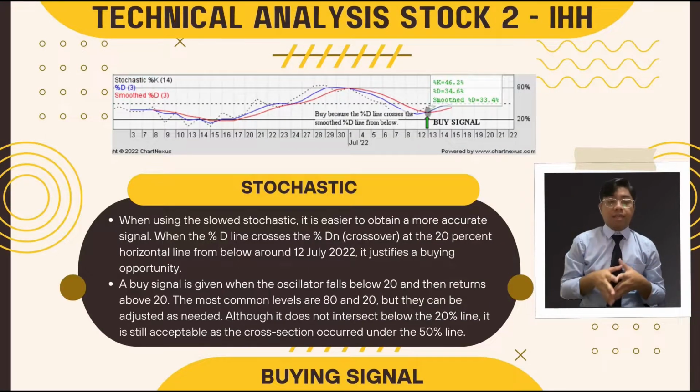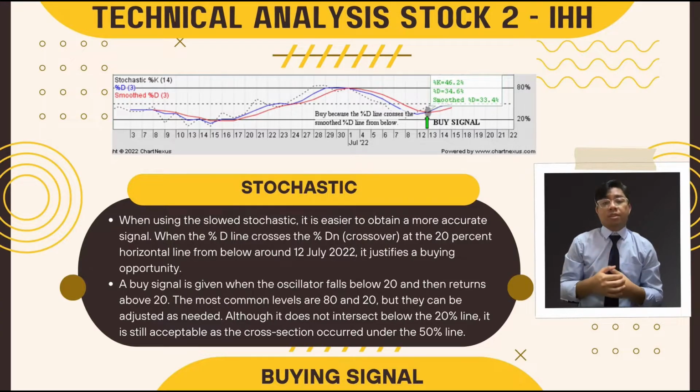The next indicator is about stochastic. When using slowed stochastic, it is easy to obtain a more accurate signal. When the percent D line crosses the percent smooth D at the 20% horizontal line from below around 12 July 2022, it justifies a buying opportunity. A buy signal is given when the oscillator falls below 20 and then returns above the 20.